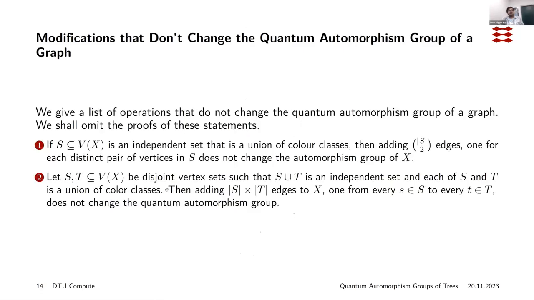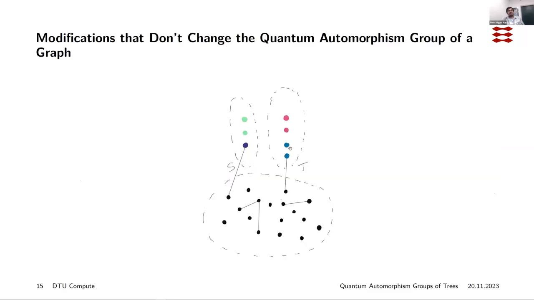Similarly, if S and T are defined sets such that S union T is an independent set, and each of S and T is a union of color classes, then if we add this complete bipartite graph between S and T, then this doesn't change the quantum automorphism group. Again, if you look at S and T, they are unions of color classes. The colors that are in S and T do not appear elsewhere. And if you add this complete bipartite graph between S and T, then that doesn't change the quantum automorphism group.